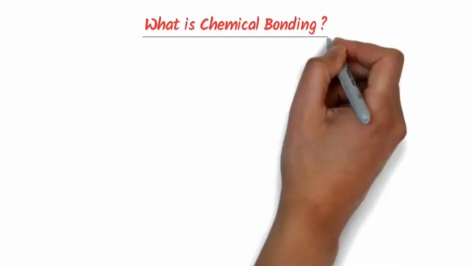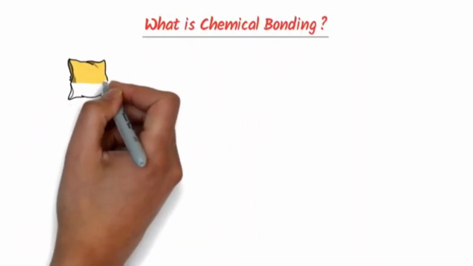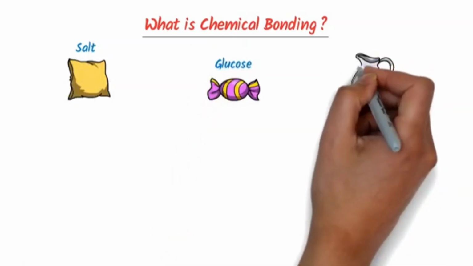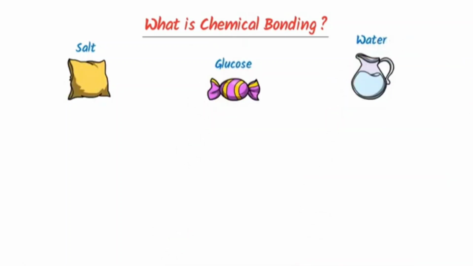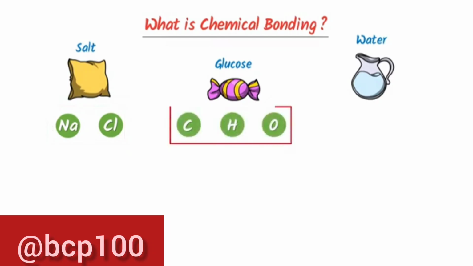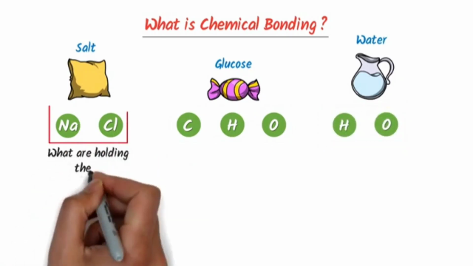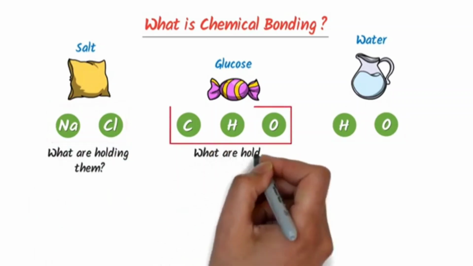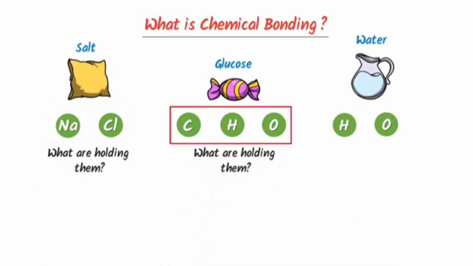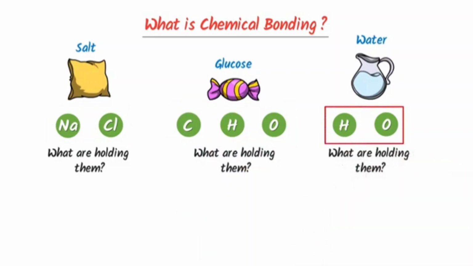What is chemical bonding? Well, we learn the concept of chemical bonding. Consider real life examples like salt, common sugar like glucose, and water. We know that salt is made up of two atoms, sodium and chlorine. Glucose is made up of three atoms, carbon, hydrogen, and oxygen, while water is made up of two atoms, hydrogen and oxygen. Let me ask you, what is holding sodium and chlorine to form salt? What is holding carbon, hydrogen, and oxygen to form glucose? And what is holding hydrogen and oxygen to form water?